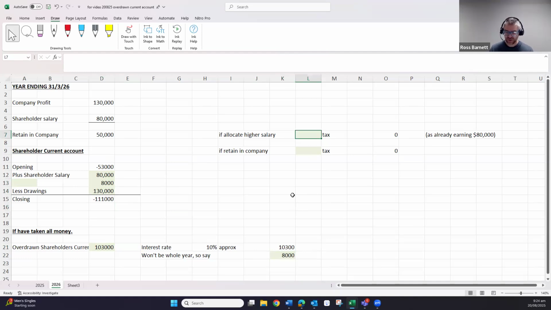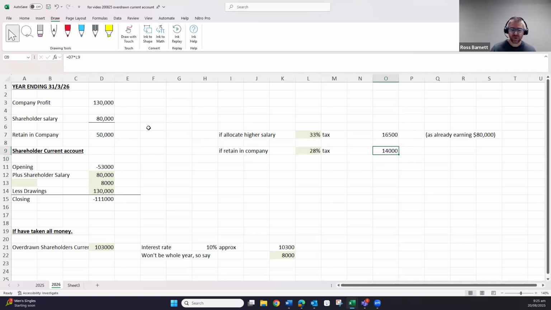So our initial situation, we were looking at paying 16,500 of tax versus the 14,000.